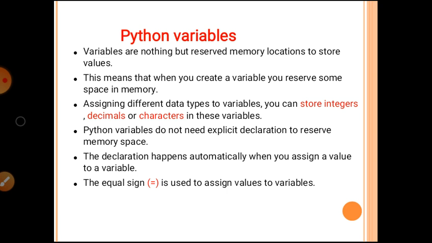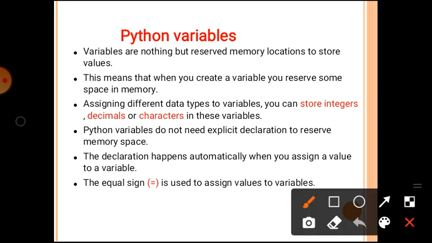Variables are nothing but reserved memory locations to store values. This means that when you create a variable, you reserve some space in memory.